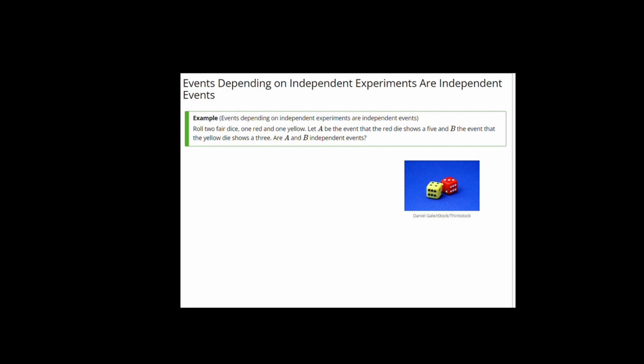Events which depend on independent experiments are independent events. That seems fairly clear. For example, I roll two fair dice, one red die and one yellow die. A is the event that the red die shows a 5. B is the event that the yellow die shows a 3. Can you show that A and B are independent events?